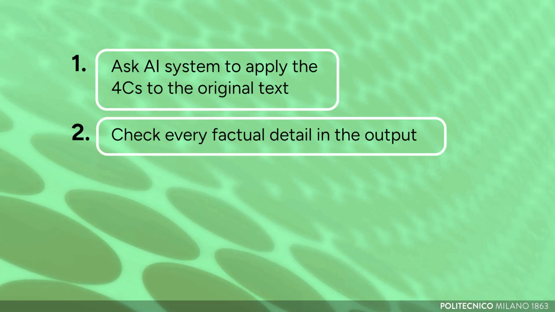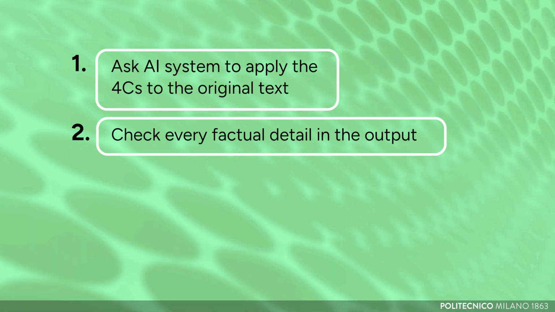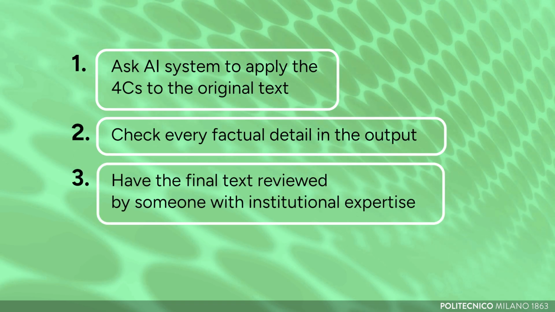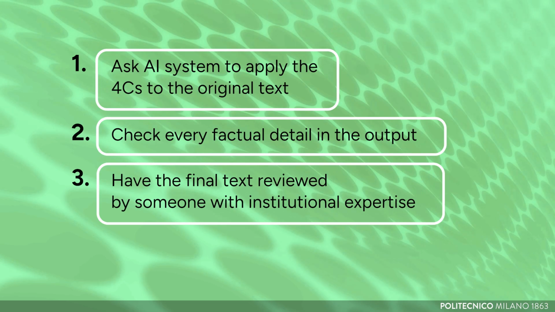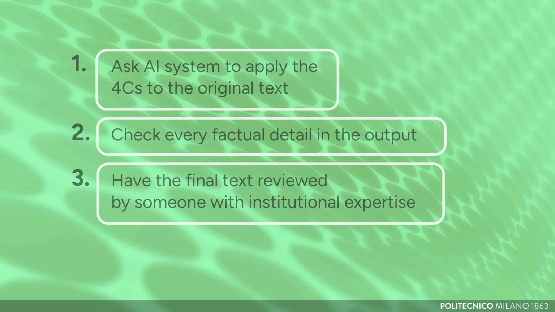Dates, links, regulatory references, names of procedures, by comparing them with official sources. Third, have the final text reviewed by someone with institutional expertise on the content, not just on the form. Artificial intelligence can improve how we communicate, but what is communicated remains a human responsibility.